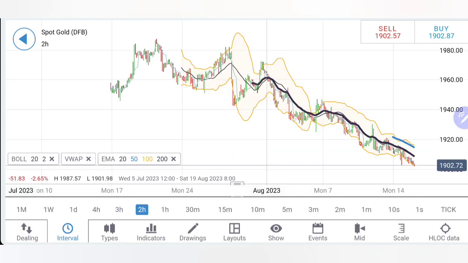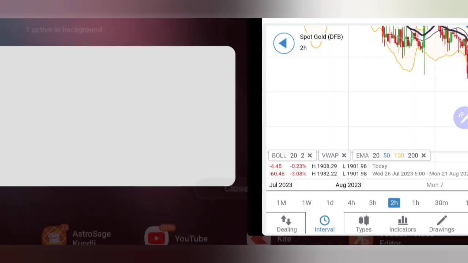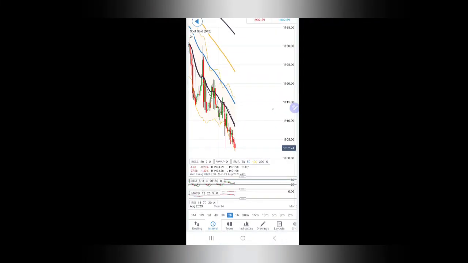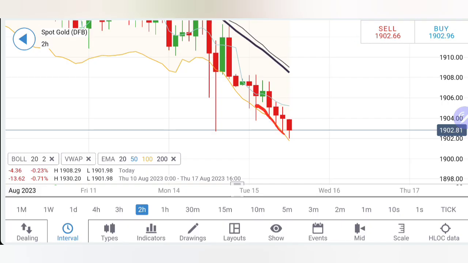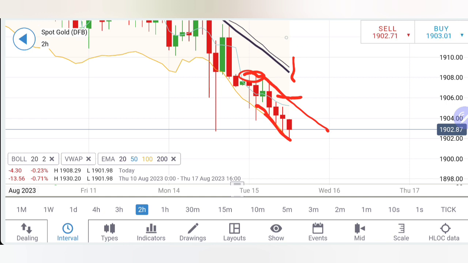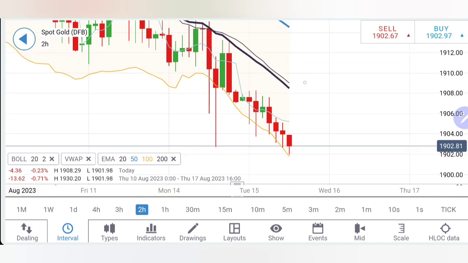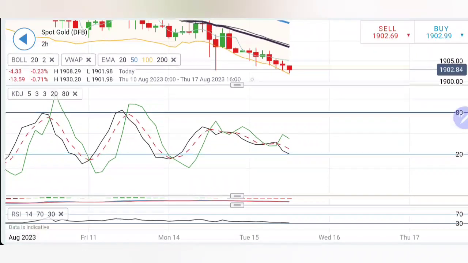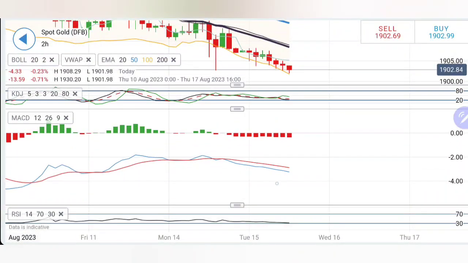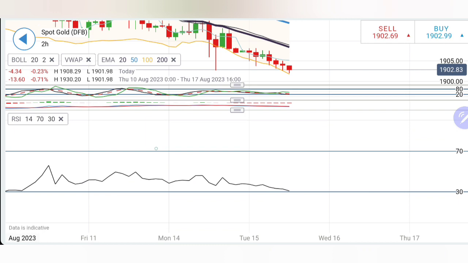RSI almost at bottom. If you look at the 2-hour charts, see, lower lows, lower highs, hence yes, above 1906 and 1908 zone is where a little more bullishness can be seen, and then I will look forward to 1914, 1916 zone, the greater resistance for today on the upside. Right now it is forming lower lows, lower highs, and it is trading in a bearish channel. Stochastic at bottom, MACD is trading with divergence and bearishness.